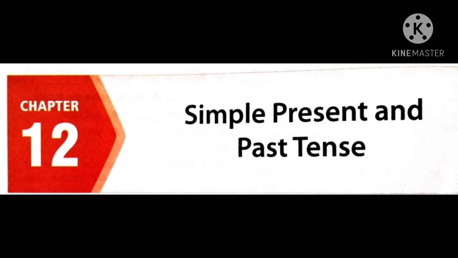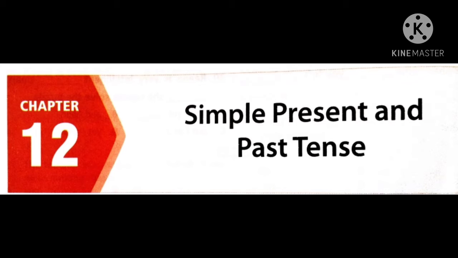How to use the simple present? When we talk about simple present, what verb do we use? It is based on the verb. We use the first form of the verb, like eat, jump, sit, stand. We can't use ate, the past form, in simple present. In simple past we use the past form of the verb. Like if it is eat, we use ate. Drink, drank. Drank is the past form which we use for past tense.